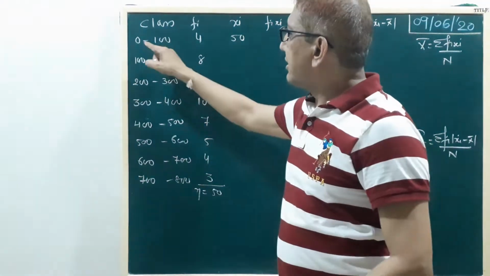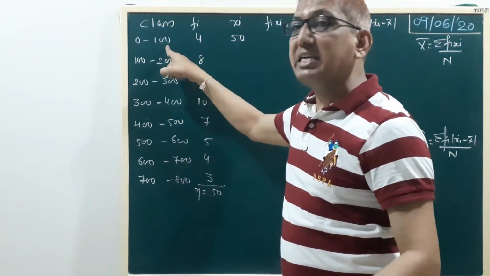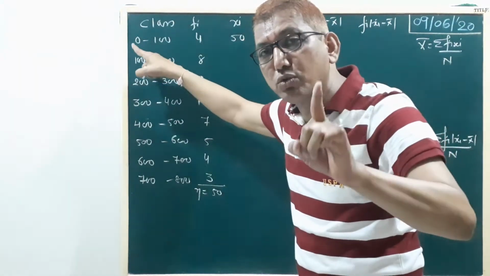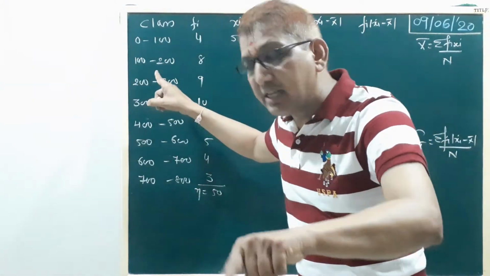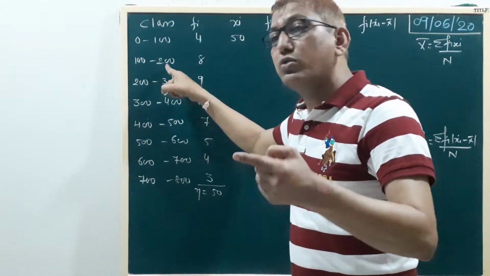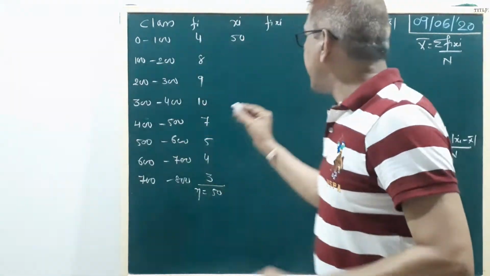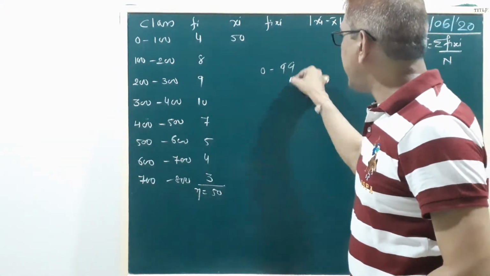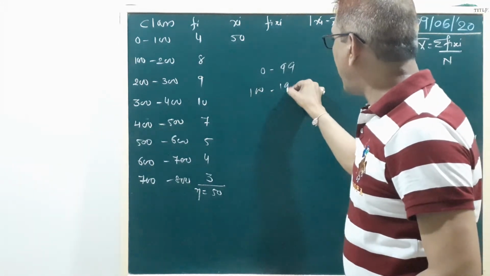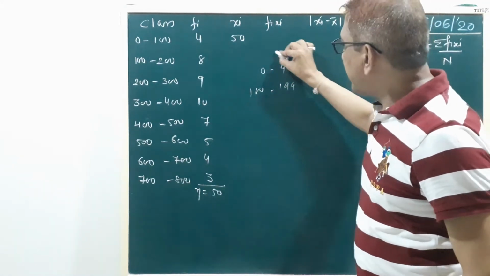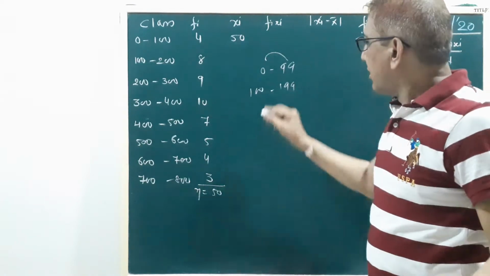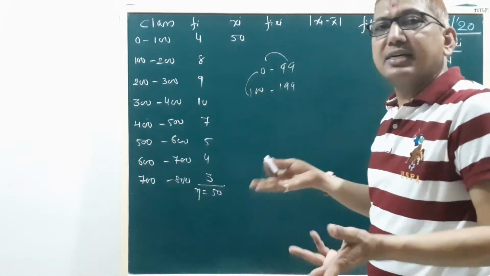But whenever the classes are 0 to 99 and 100 to 199, the difference between these two numbers is 99 while the difference between the lower limits is 100.